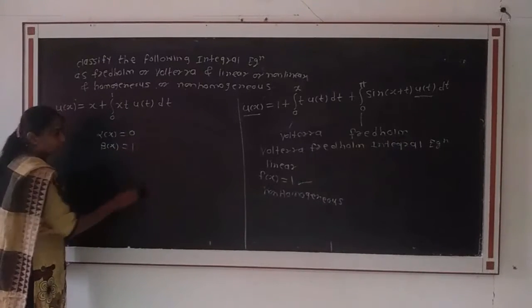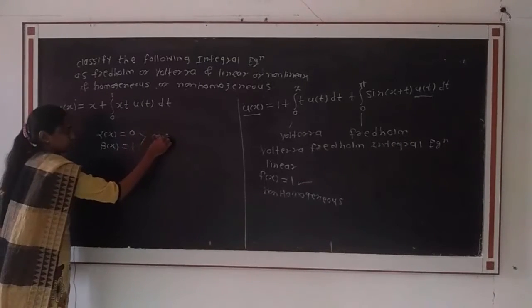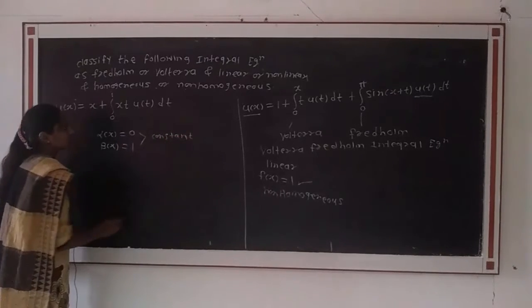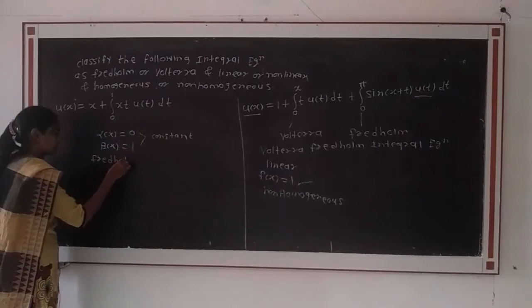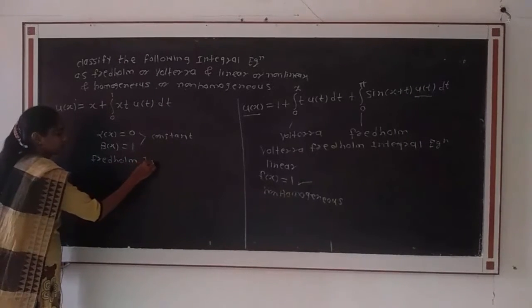That is, the limits are constant. Therefore, the given integral equation is of the type Fredholm integral equation.